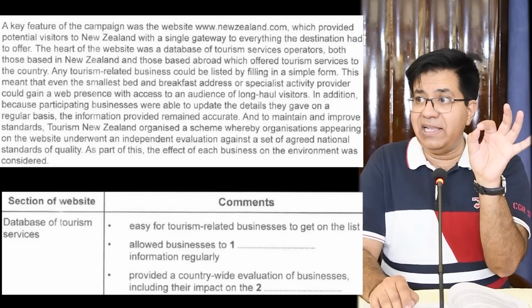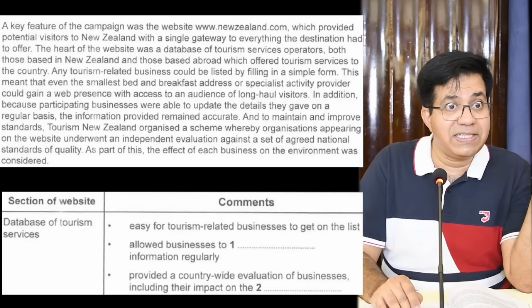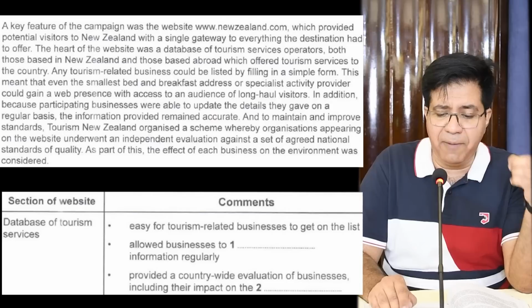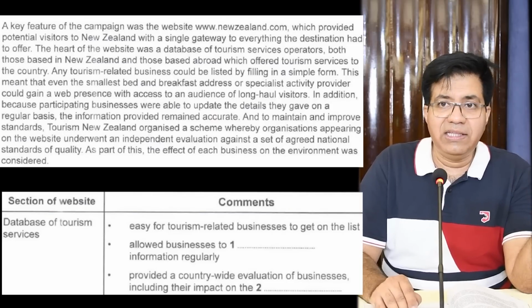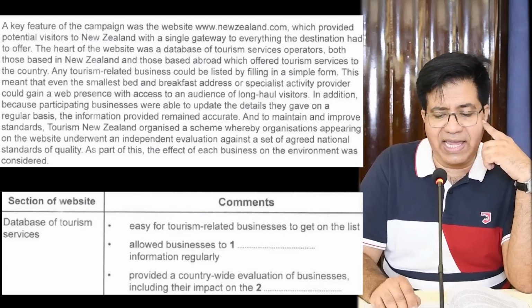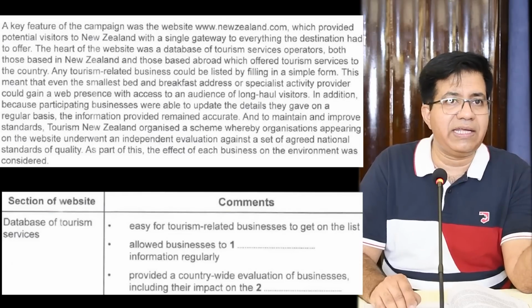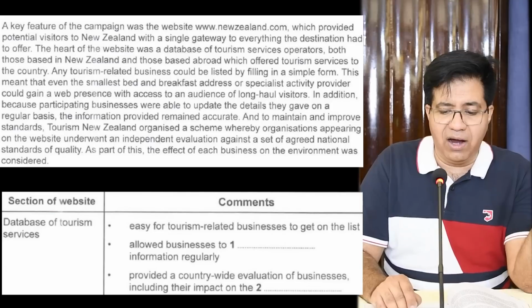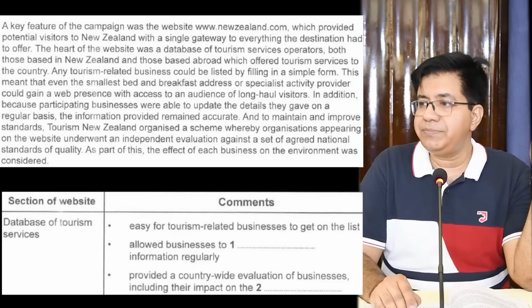For details, they have used the word information. Answer is update. Well done. Allowed businesses update information regularly. And those who do not understand, they will write details. And now read again. Allowed businesses detail information regularly. It doesn't make any sense. Detail and information, they are synonyms. Correct answer is update. Got it?